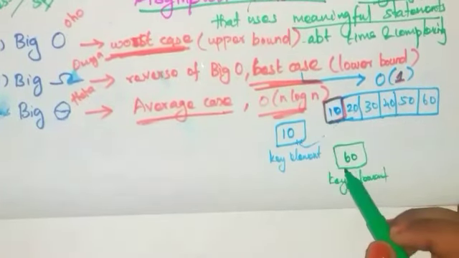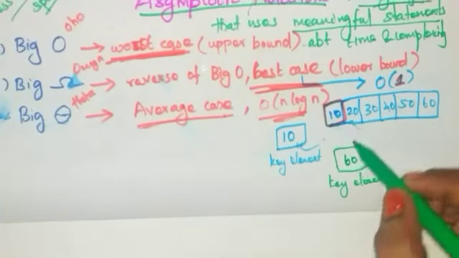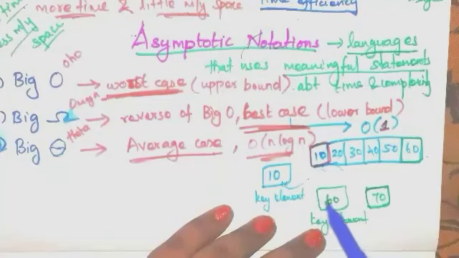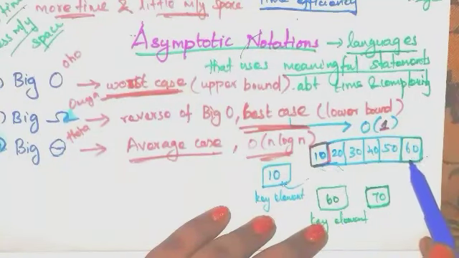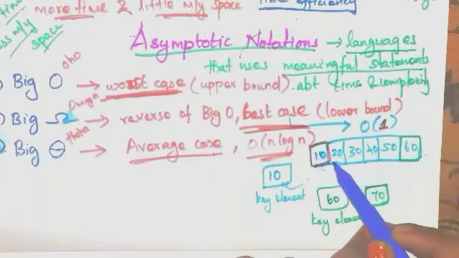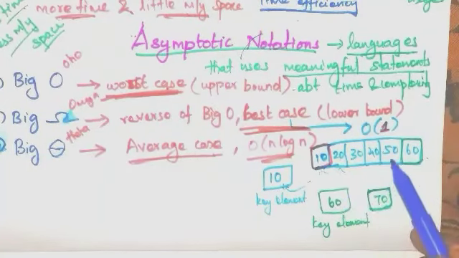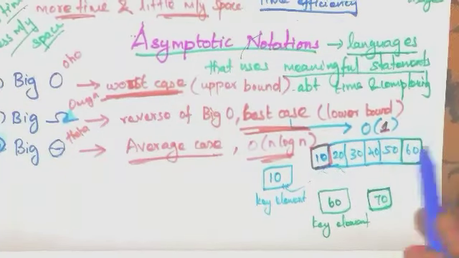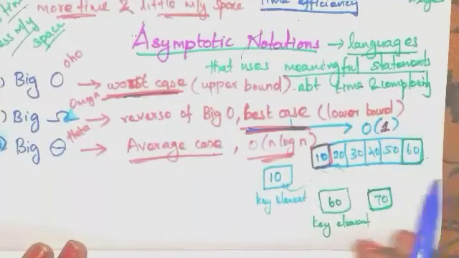Next, if you want to search the key element 60, you compare that value one by one with each element in the list. If the key element is found at the end of the list, or if it is not found in the list, for example searching for 70, which is not there, that is worst case efficiency, because it needs a lot of comparisons.